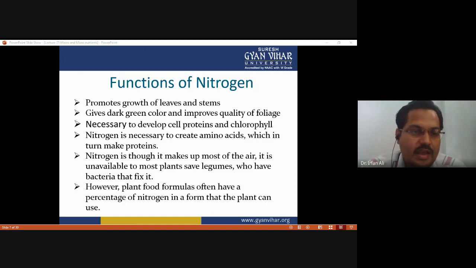However, plant food formulas often have a percentage of nitrogen in a form that the plant can use. So when we provide nitrogen in the form of fertilizer, it also has a sufficient quantity of nitrogen present in the formula of the fertilizer which we have to provide to the plants. So these are all the functions of nitrogen.